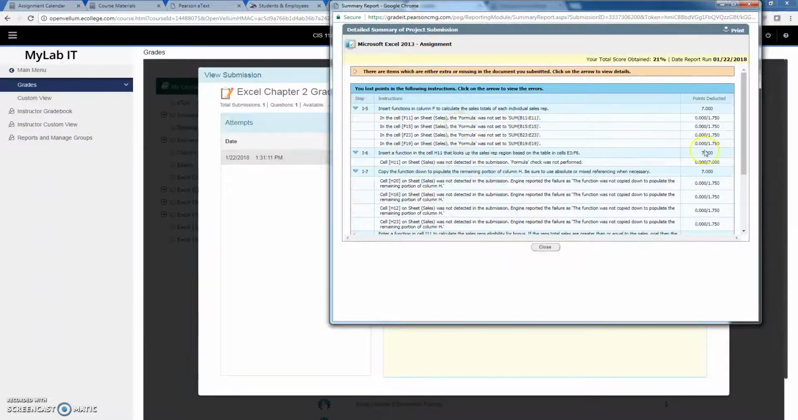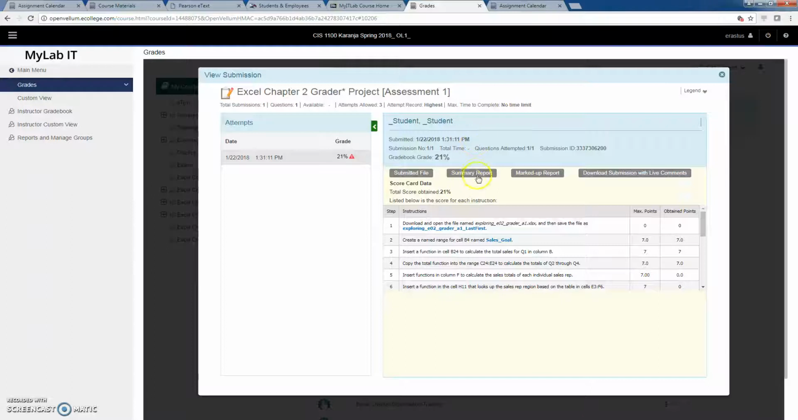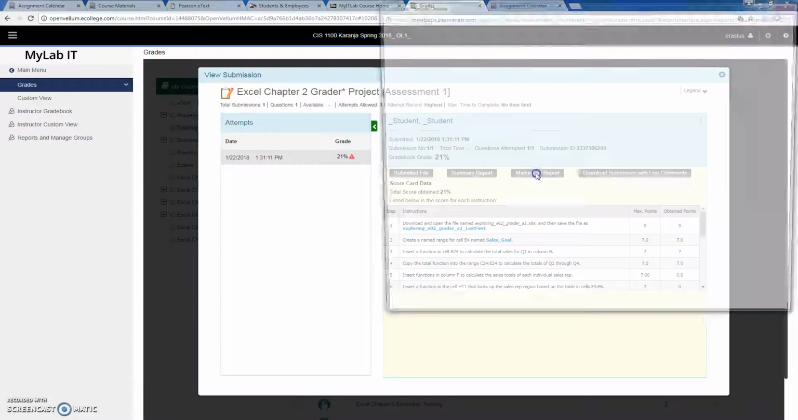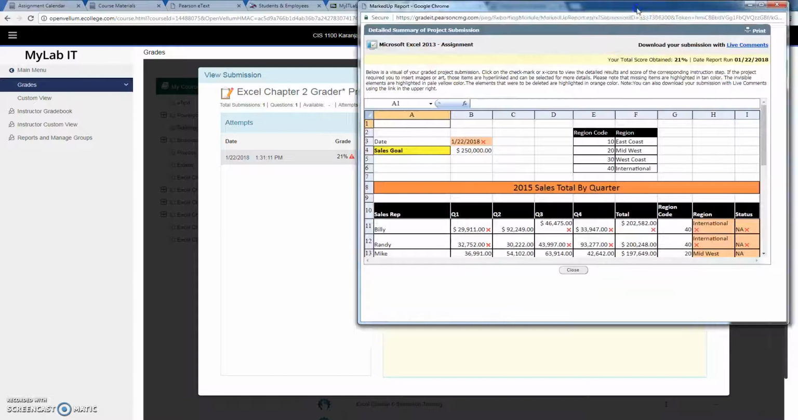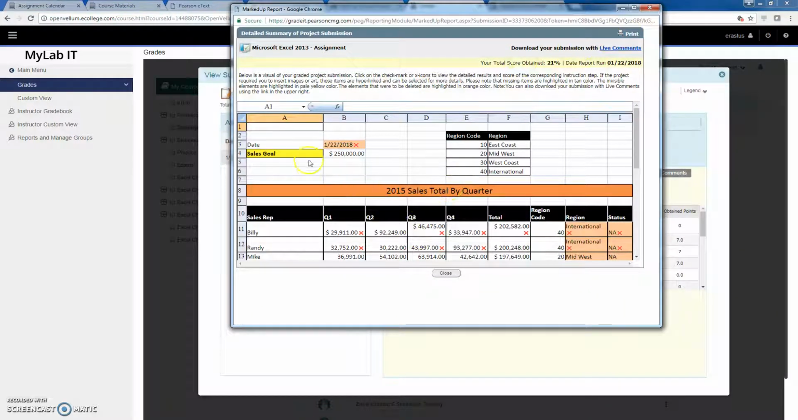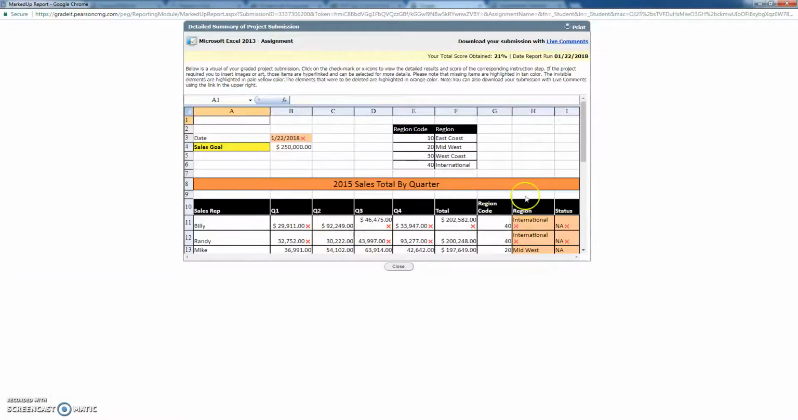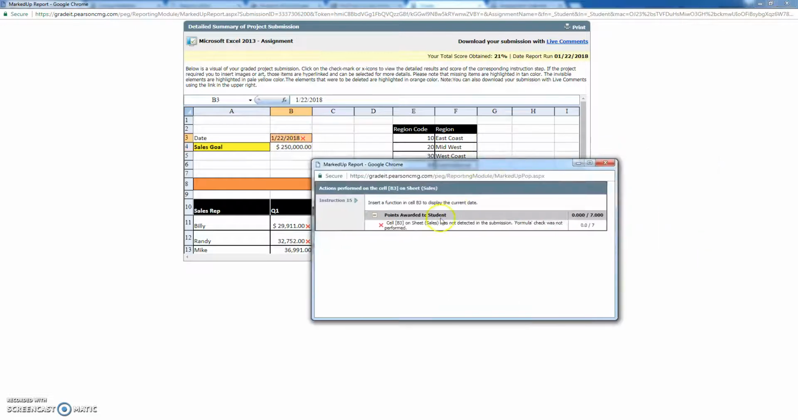So that's one way in which you can see how you can improve your grade, by clicking on the summary report. You can also look at the marked up report, and this will also open in another window, and this actually shows you your page and where the mistakes are. It tells you exactly where the mistakes that you made are. So we had one, this one you got right, but there was another one here. If you click on this, it gives a pop-up window that says cell B3 on sheet sales was not detected in the submission, formula check was not performed. So we're supposed to put a formula function here for the date. It was not set up.